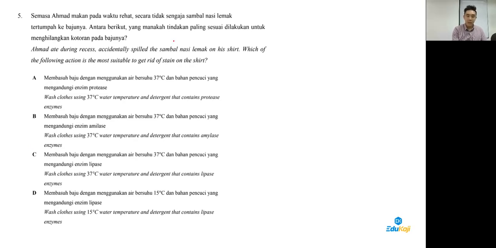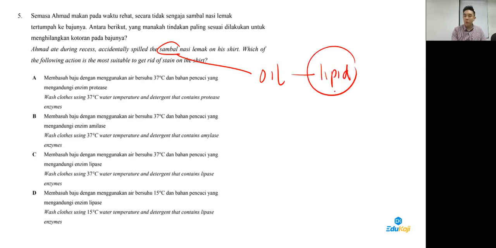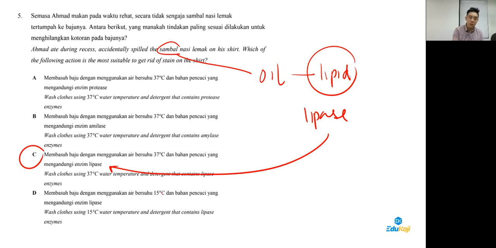Because sambal has oil. Guys, oil is a type of lipid. In order to get rid of lipid, we need lipase. So number 5 answer is C. Why is D wrong? Because this temperature is not optimum. This temperature, 15 degrees Celsius, is not optimum.